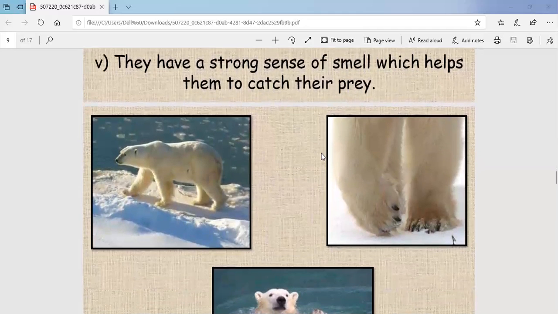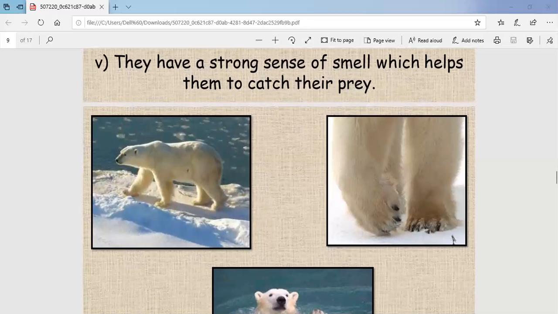So children, you can see how the polar bear is moving in the snow, and see the paws. They are very, very wide so that they can move on the snow, and they have a strong sense of smell with which they can catch their prey very easily. So these all are the adaptations of the polar bear.